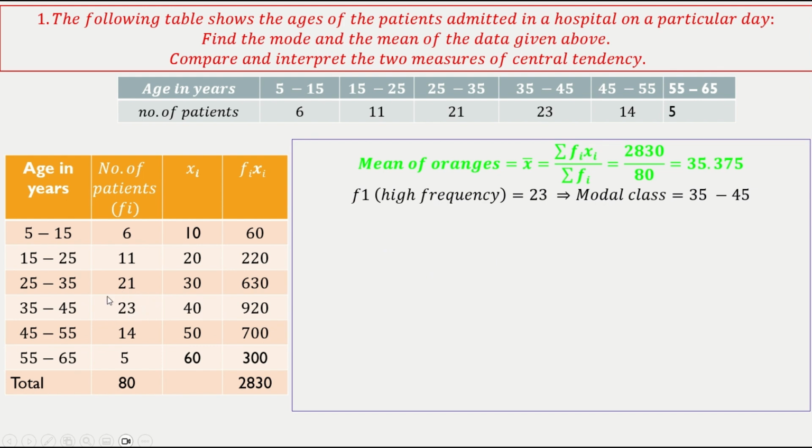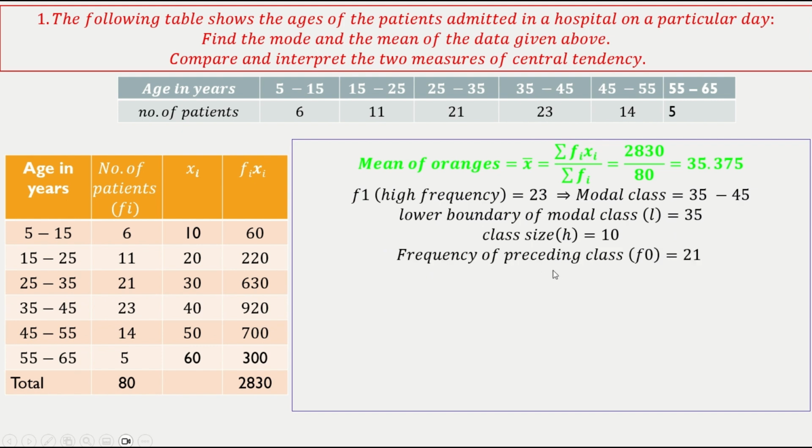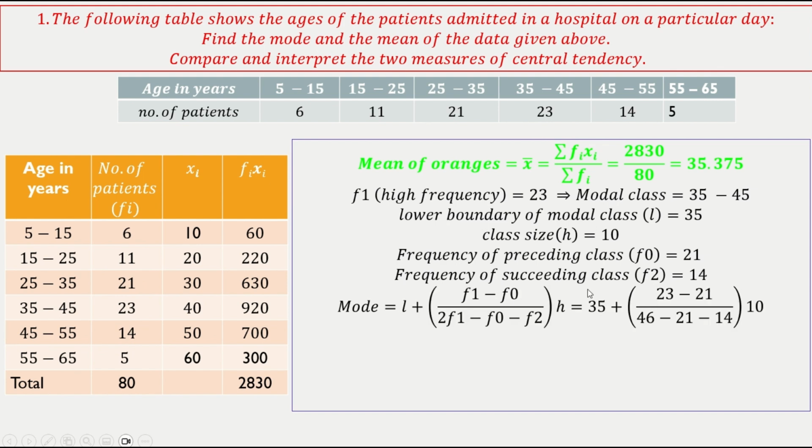And for mode, the highest frequency is 23. This is my modal class, 35 to 45. So L is 35. Class size is 45 minus 35, which is 10. F0 is 21, the preceding class, and F2 is 14. Now you substitute the values. What I will get is mode as 36.81.